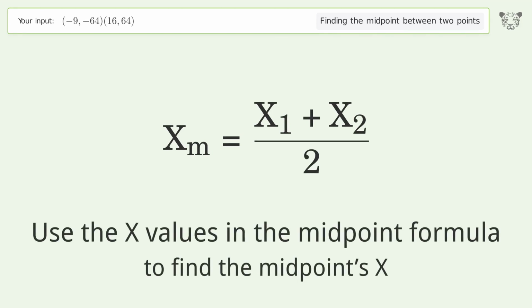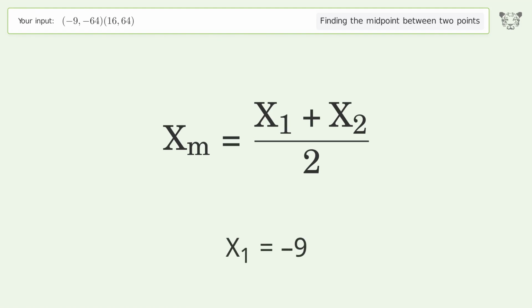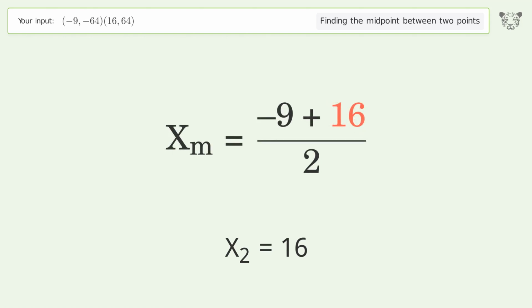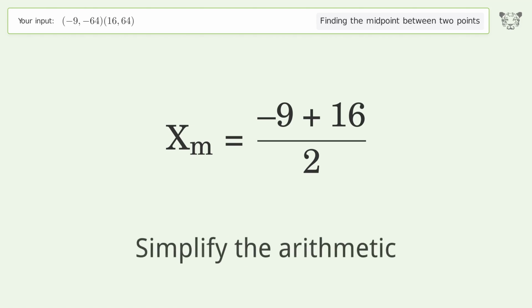Use the x values in the midpoint formula to find the midpoint's x. x1 equals -9. x2 equals 16. Simplify the arithmetic.